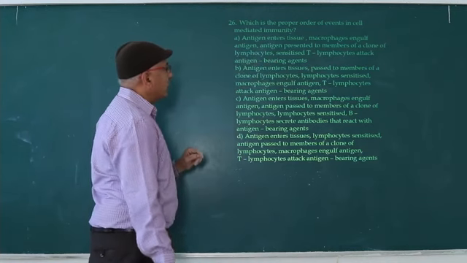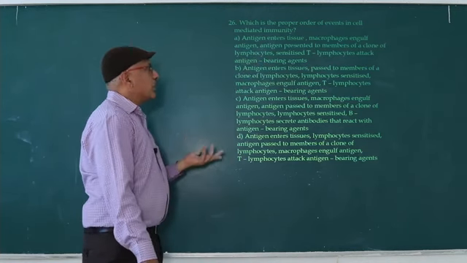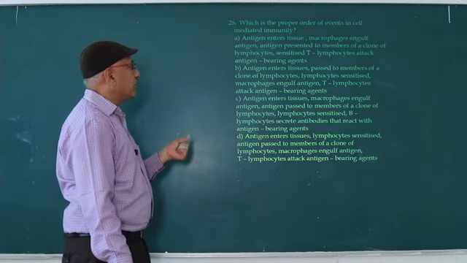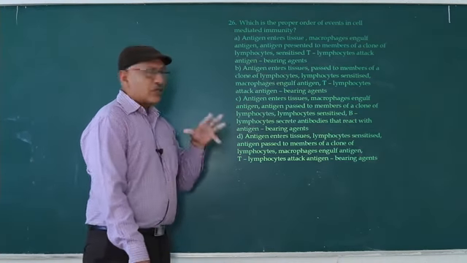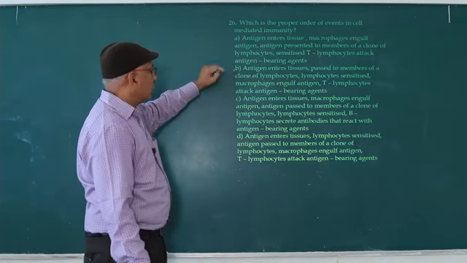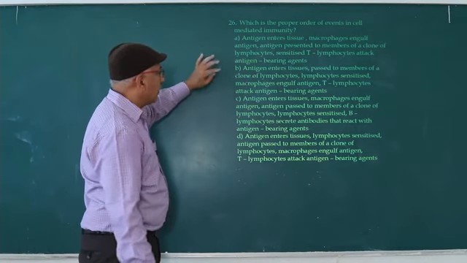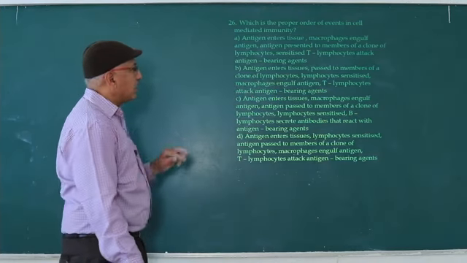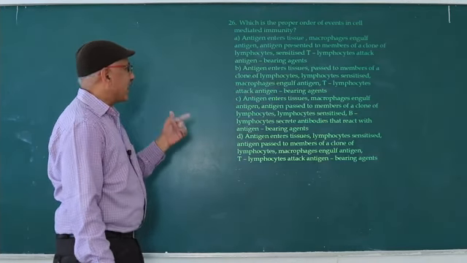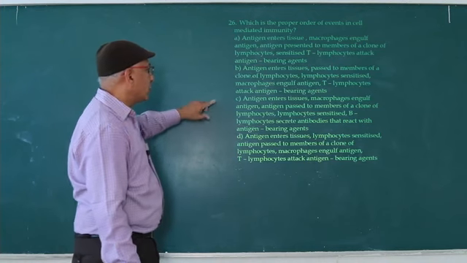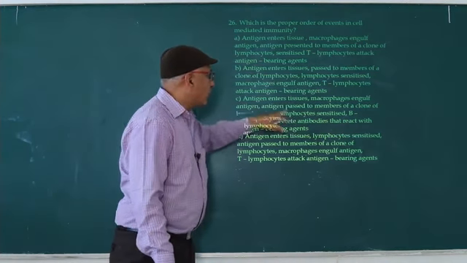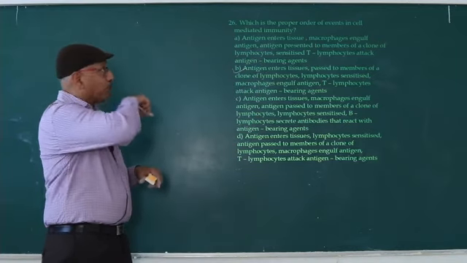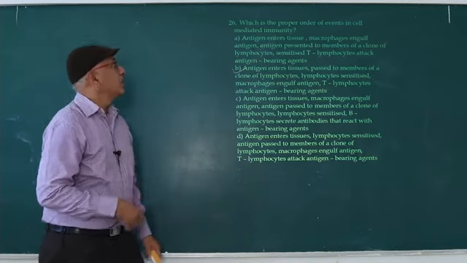Whenever antigen enters, lymphocytes should be stimulated. Next one is macrophages engulf antigen, then T lymphocytes attack antigen-bearing cells. So that is correct, and the other order is wrong. So the answer is B.